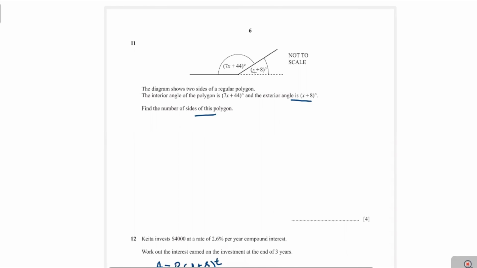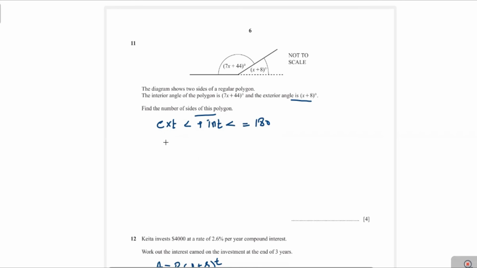Firstly, we will find the exterior or interior angle. Now you see here, this is a straight line. Now the sum of the exterior and interior angle is equal to 180. We can write: exterior angle plus interior angle is equal to 180.